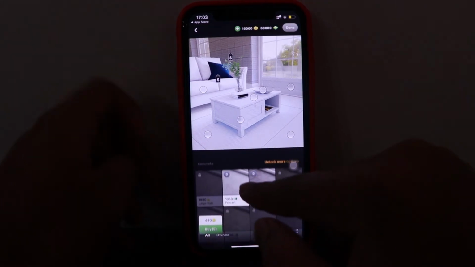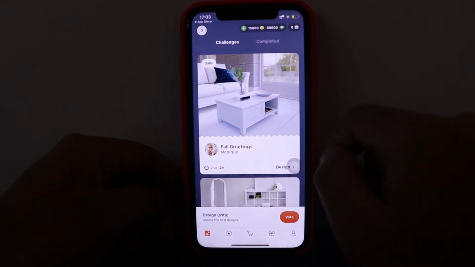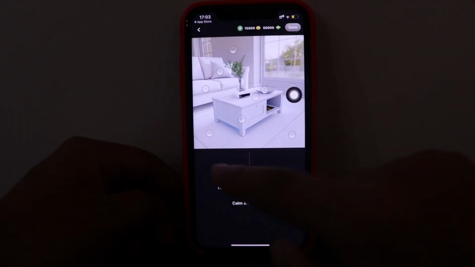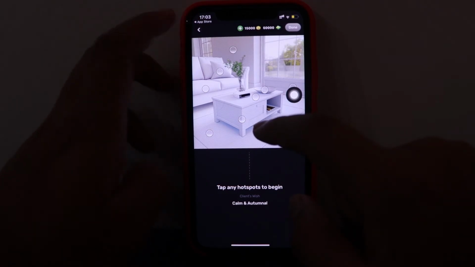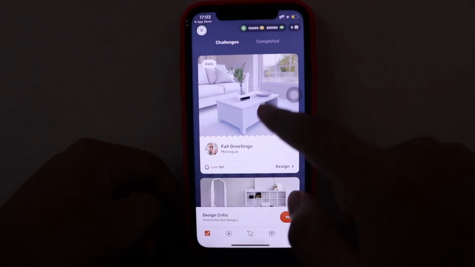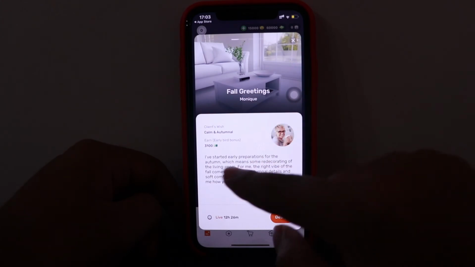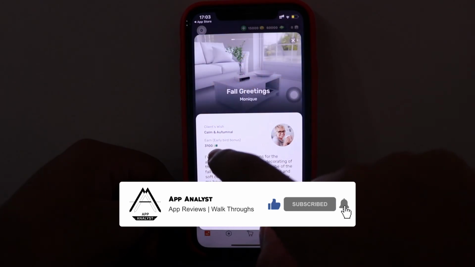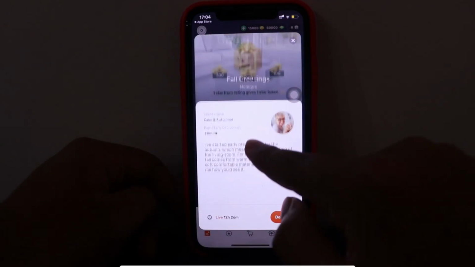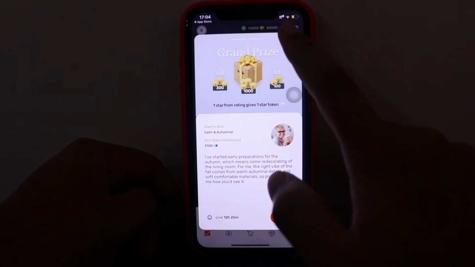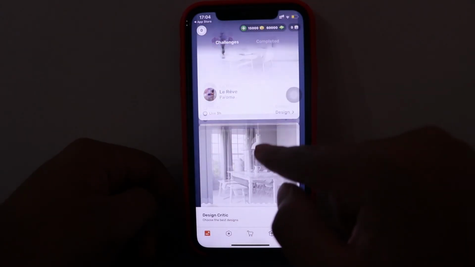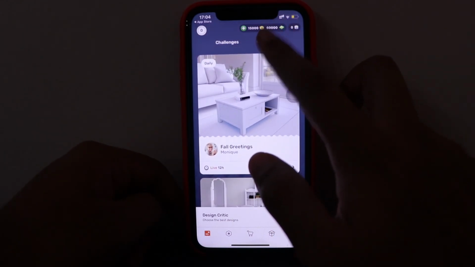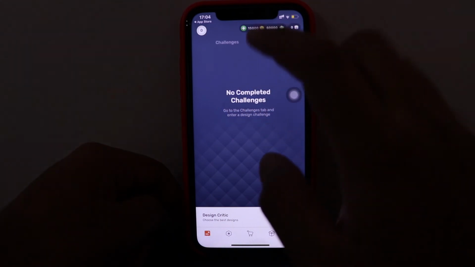You can select different aspects, different things, and you can save the design as well. I guess you need to pay to save this design and submit it to the desired candidate. She is the candidate. She will give you 3100 points, whatever it is. You need to submit the design as per her needs. Whatever she likes, you need to make the changes. Here you have completed designs, but there is no completed challenge as of now.